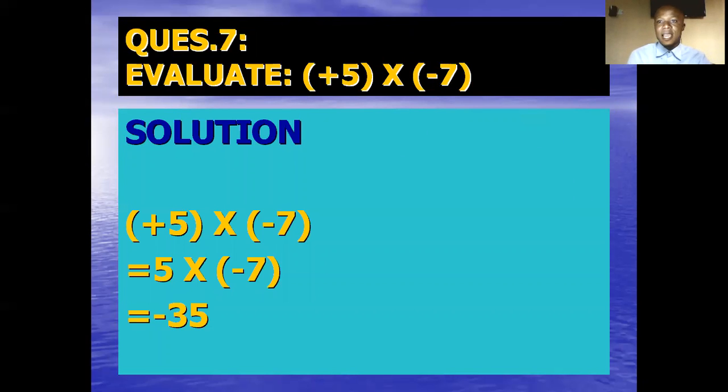Minus 5 times minus 35. Okay, the sign is just one. And I told you when the signs are different, it must be negative. But once the signs are the same, it will be positive. That is why 5 times minus 7 will give us minus 35.